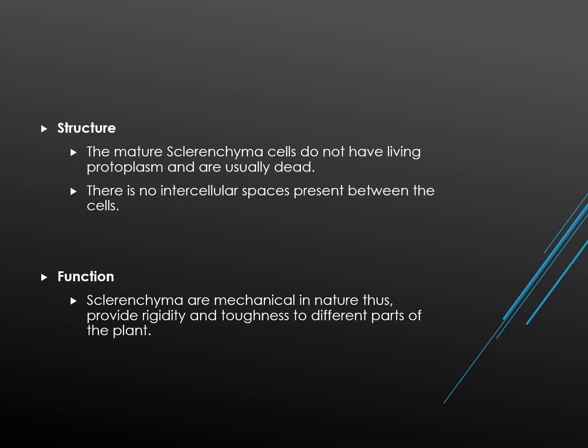Now here what is more important, children, is that you have to learn all the tissues, their location as well as their function. That is very important here. And one more thing, when any part of the plant is damaged, the parenchyma cells become meristematic and start dividing to regenerate the damaged part. This is also an important part of this chapter.